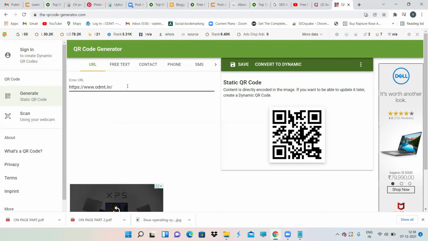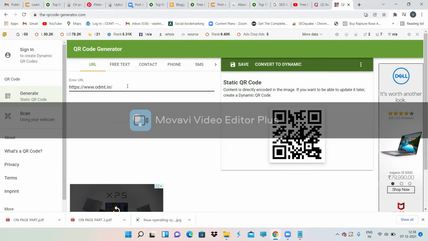That means directly you'll be opening the ODMT website. You guys can just try it. I'm also trying with my own phone. Just scan that particular code and you'll be landing on the ODMT website. It is very simple.